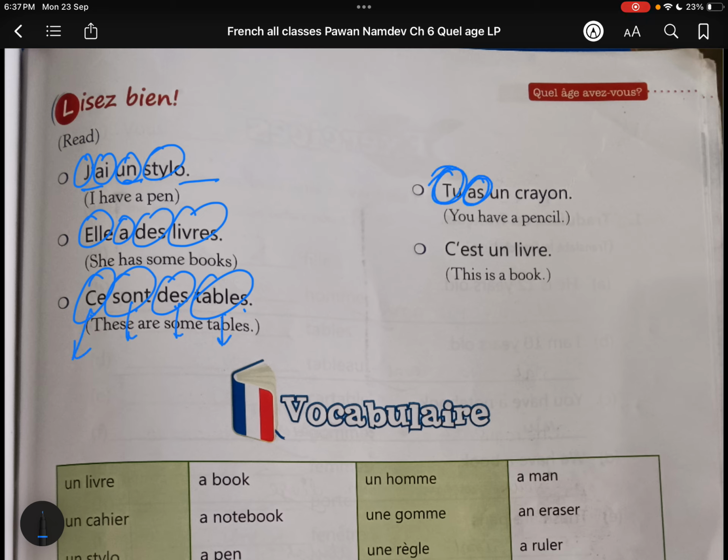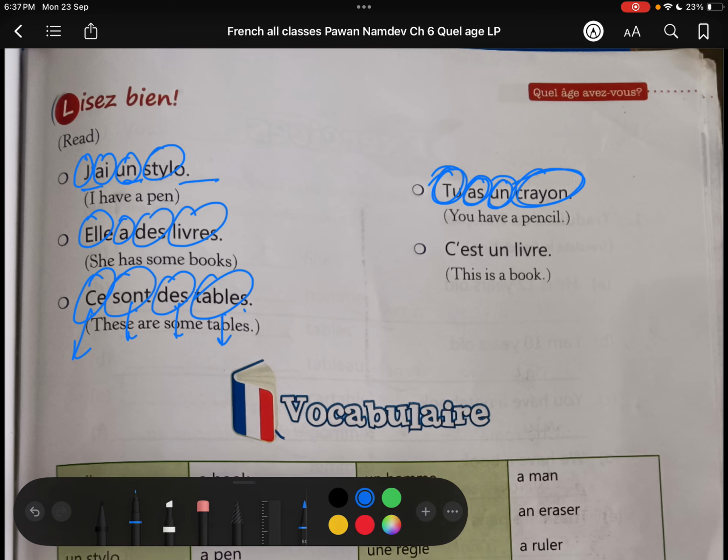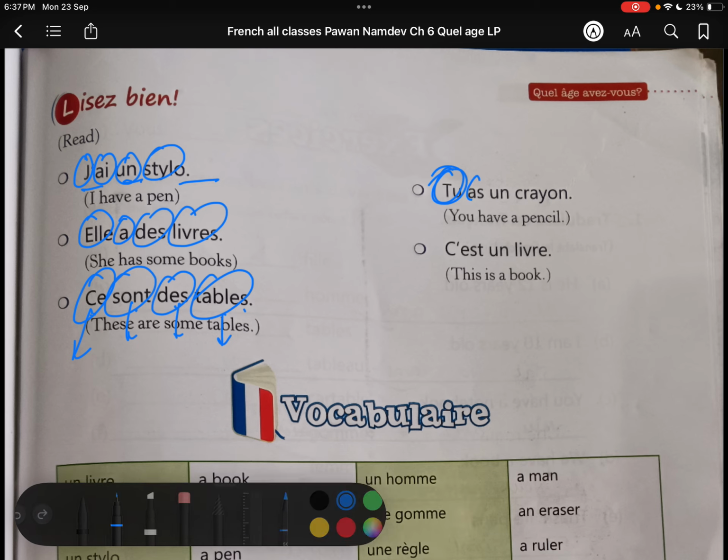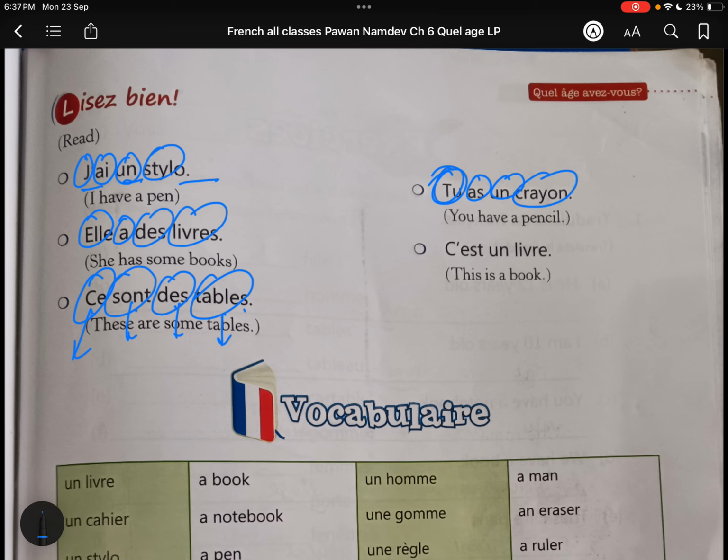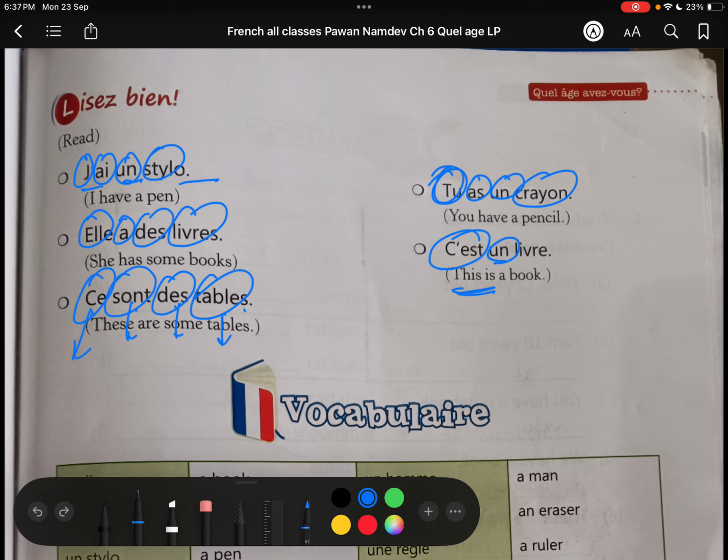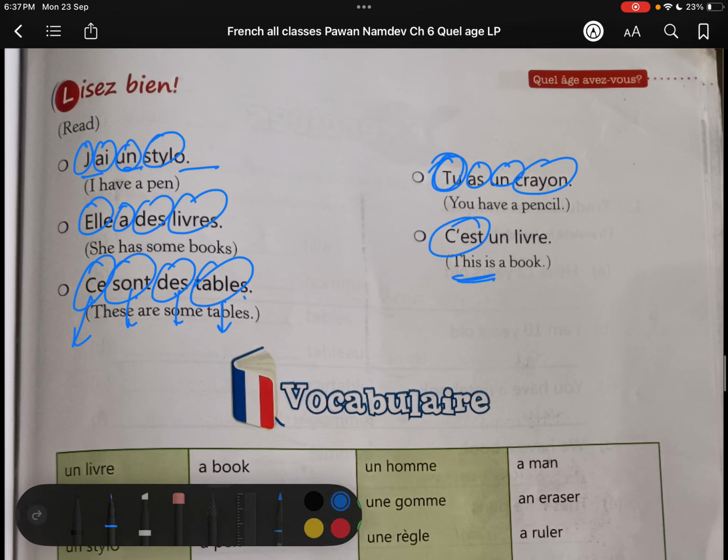You have a pen or pencil. Crayon means pencil. You have a pencil. C'est, this is. C'est means this is. Un means one. Livre means book. C'est un livre.